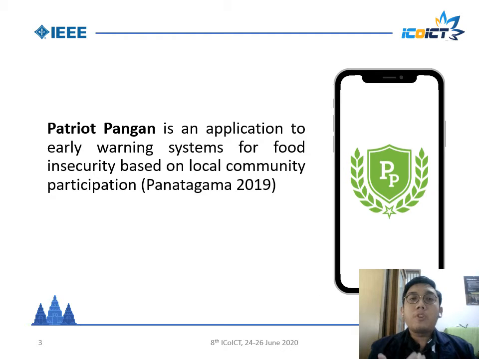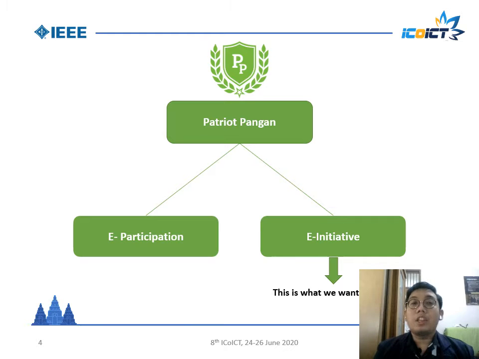Therefore, previous research conducted by Panatagama in 2019 resulted in an application called Patriot Pangan. What is Patriot Pangan? Patriot Pangan is an early warning system application for food insecurity based on local community participation. But this application is limited to reporting food insecurity. Further development is needed. Furthermore, the Patriot Pangan is divided into two. First, a participation, and second, an initiative.